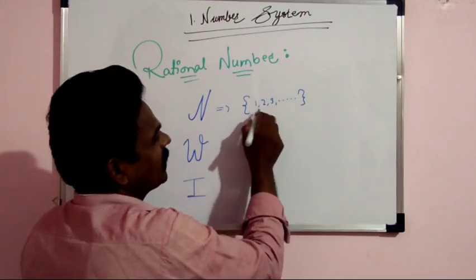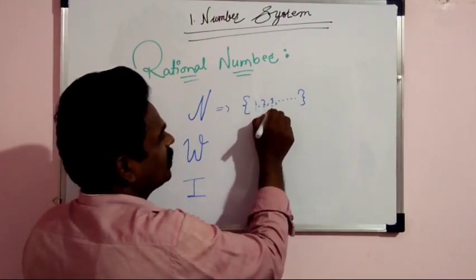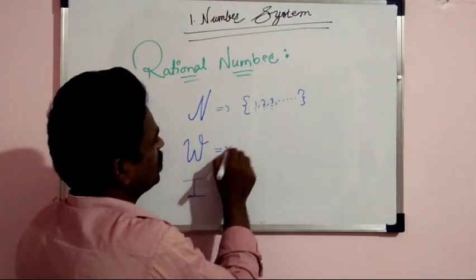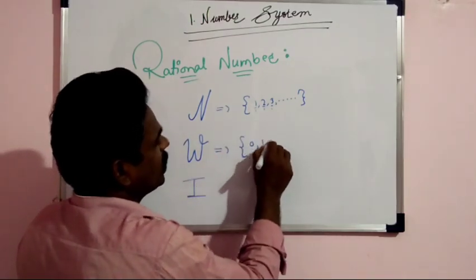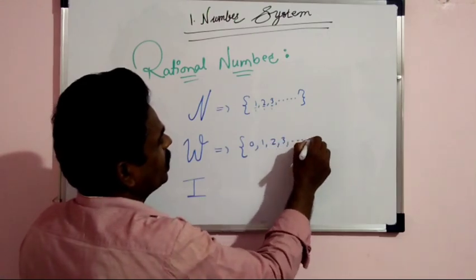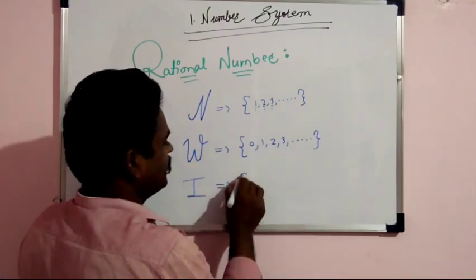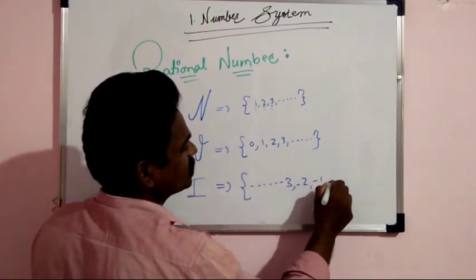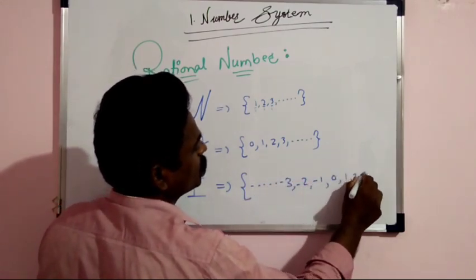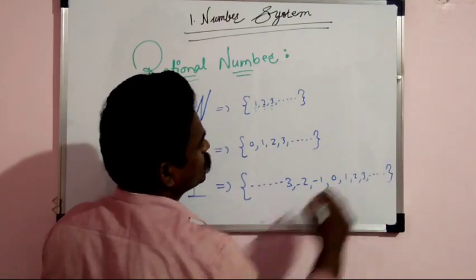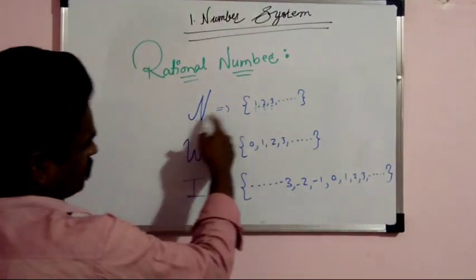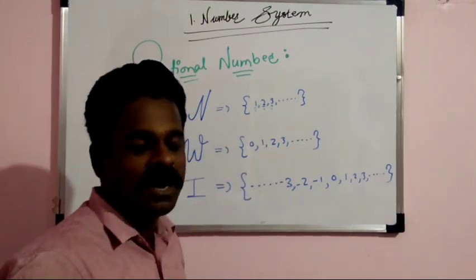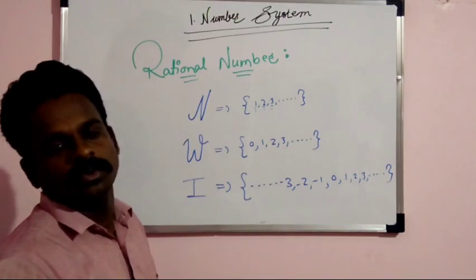So all these we can write over 1, and all these are rational numbers. Whole numbers include 0, 1, 2, 3 and so on. Integers are -3, -2, -1, 0, 1, 2, 3 and so on. So this is the set of natural numbers, this is the set of whole numbers, this is the set of integers.